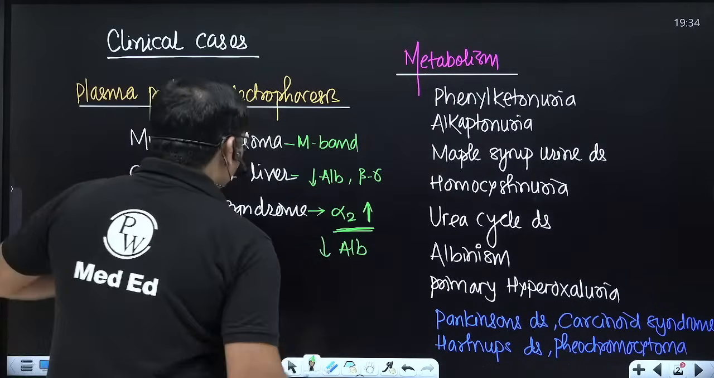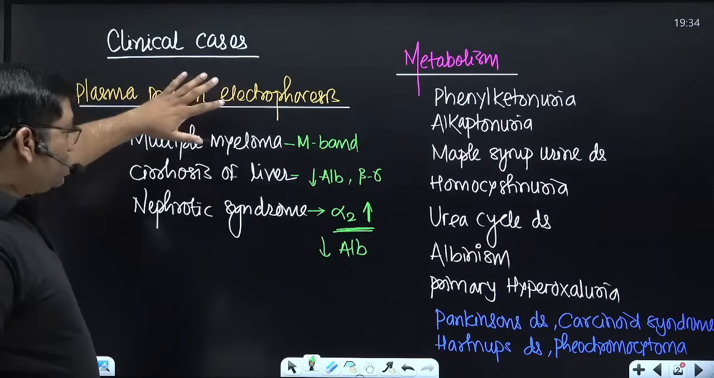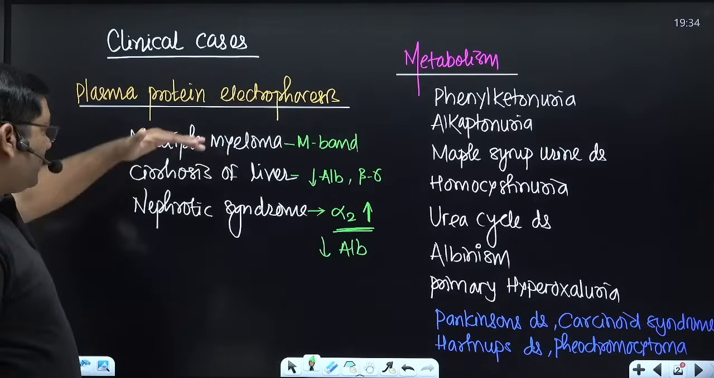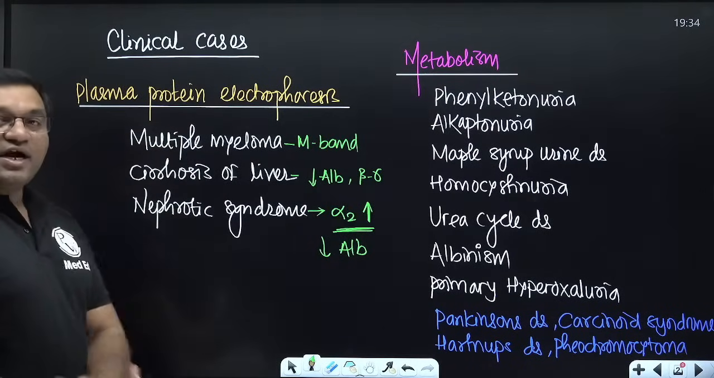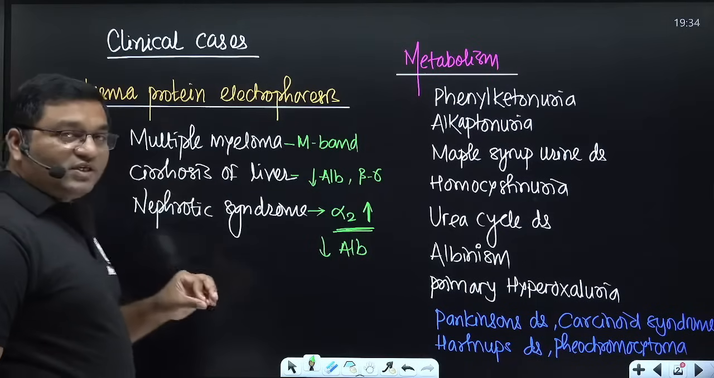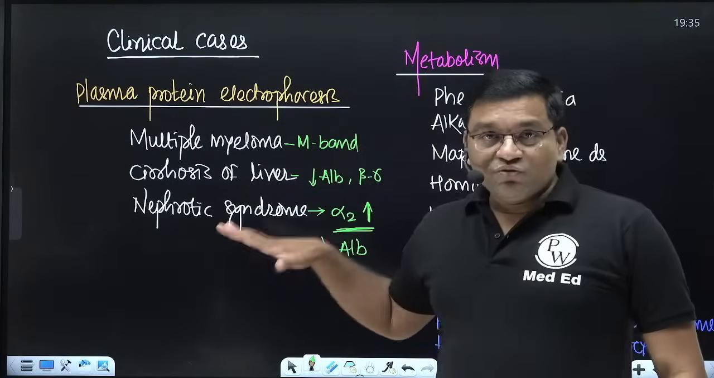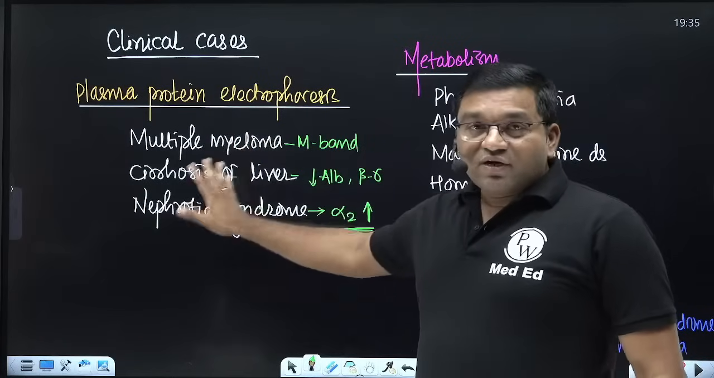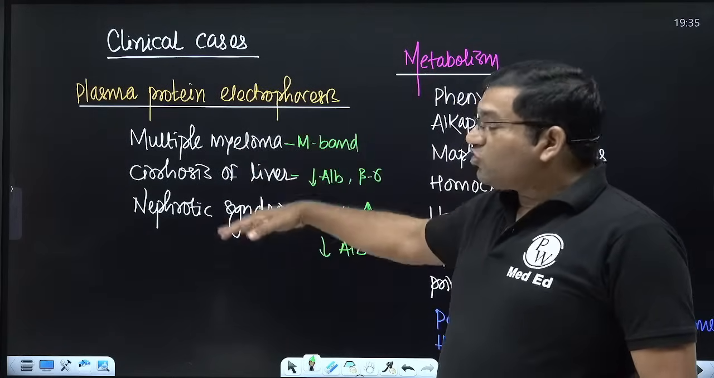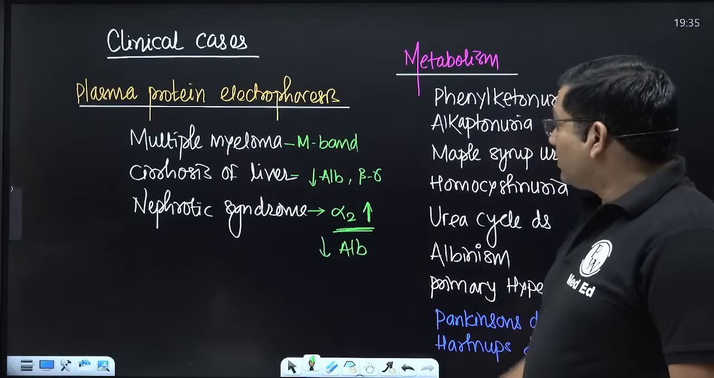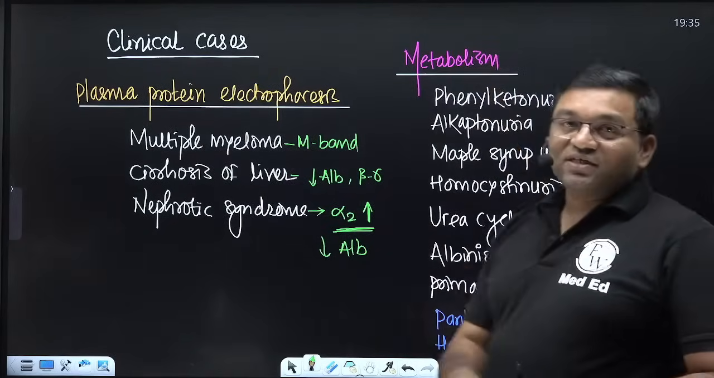So these are the diseases which can be diagnosed on electrophoresis: multiple myeloma, cirrhosis of liver, and nephrotic syndrome. It is an overlapping topic with electrophoresis also. Plasma proteins and electrophoresis are overlapping topics. In both these topics you may get these cases. Now in metabolism, these are the important cases.